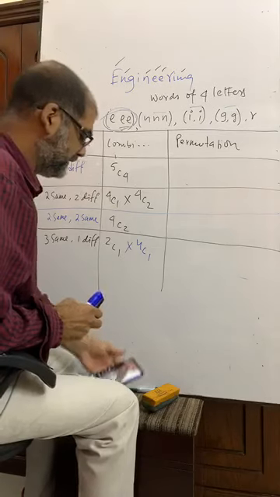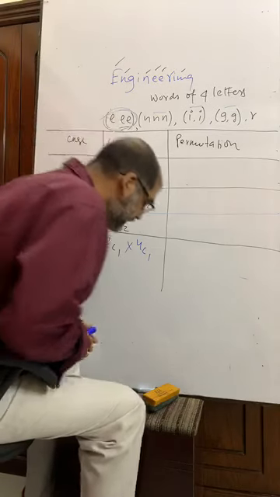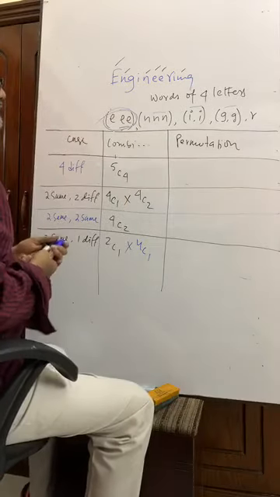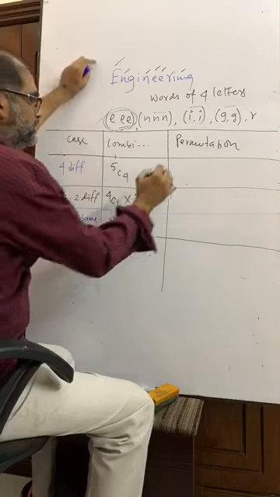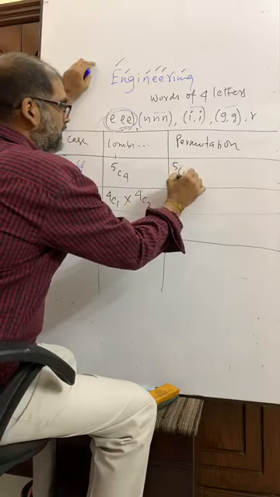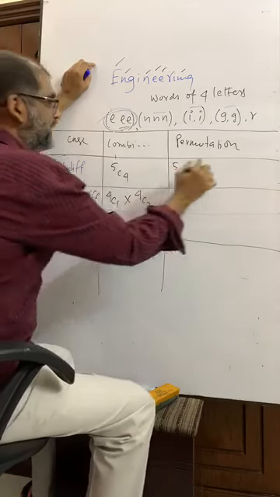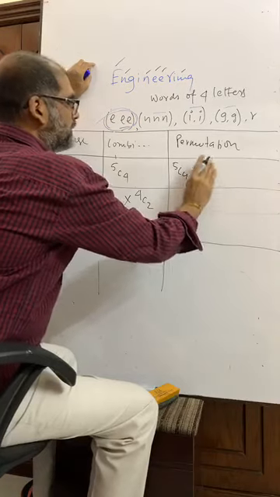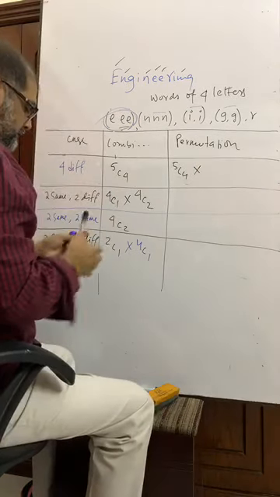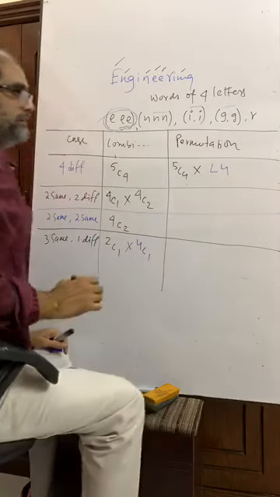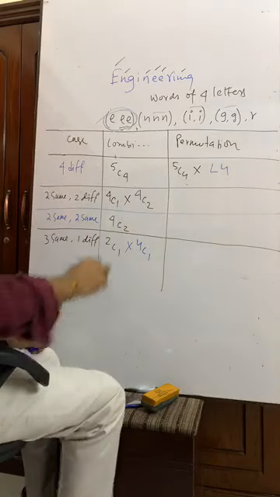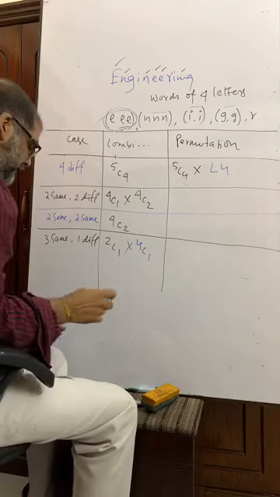Okay, now you see, that is 5C4, right? 5C4 into 4 different. I am writing 4 different. This is 4 different, factorial 4. This is 4C1.